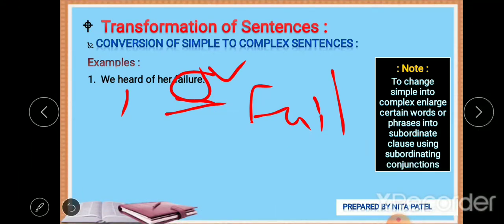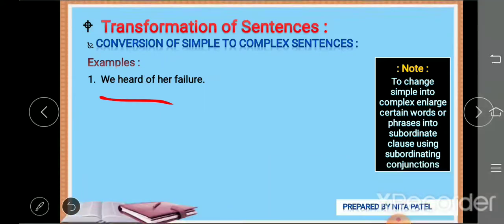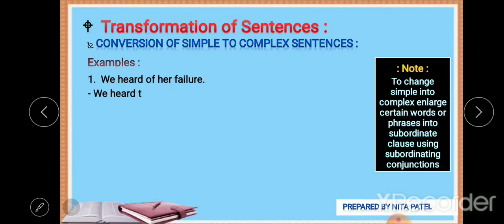Now we need two actions. One is principal and one is subordinate. So we heard that. What did we hear? We heard that she had failed. That kind of answer we can frame from it.